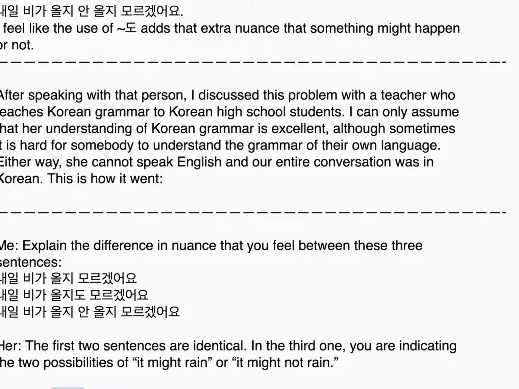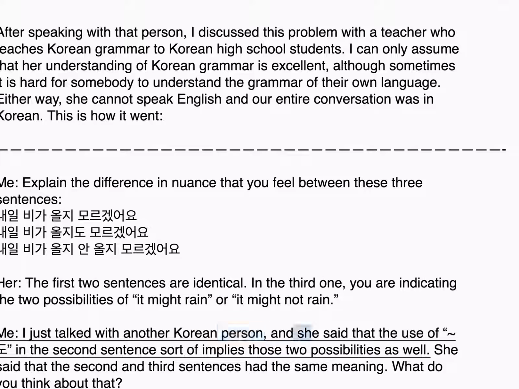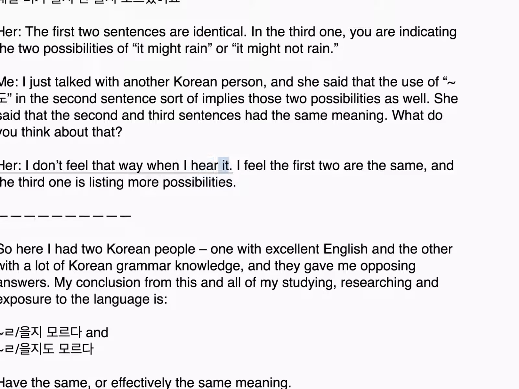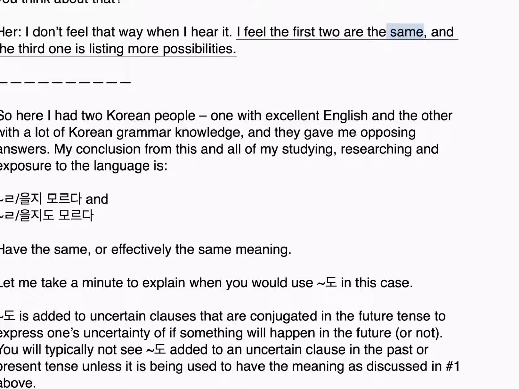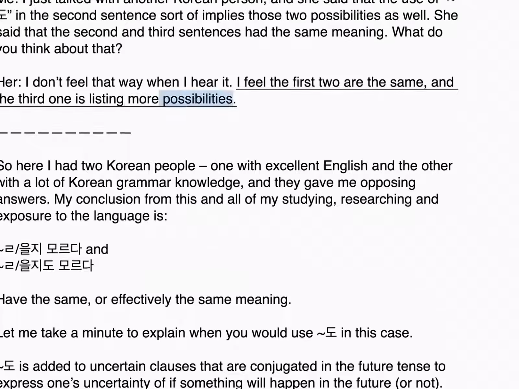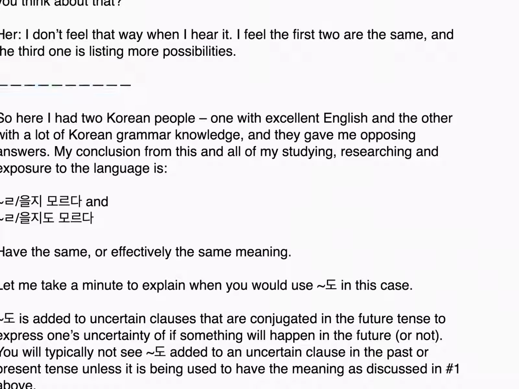Me: I just talked with another Korean person, and she said that the use of 도 in the second sentence sort of implies those two possibilities as well. She said that the second and third sentences had the same meaning. What do you think about that? I don't feel that way when I hear it. I feel the first two are the same, and the third one is listing more possibilities.